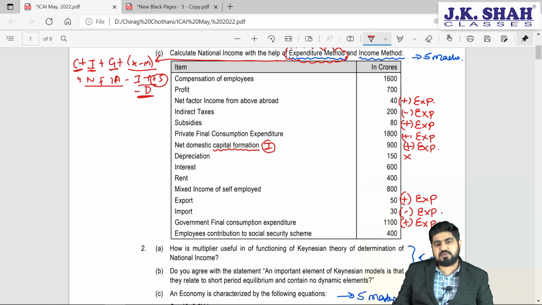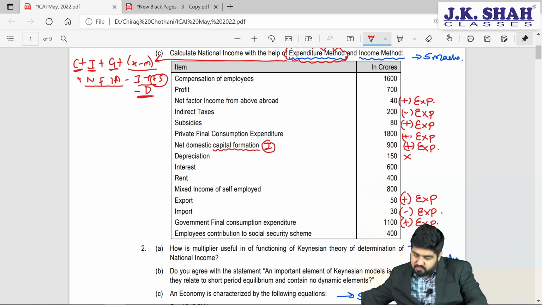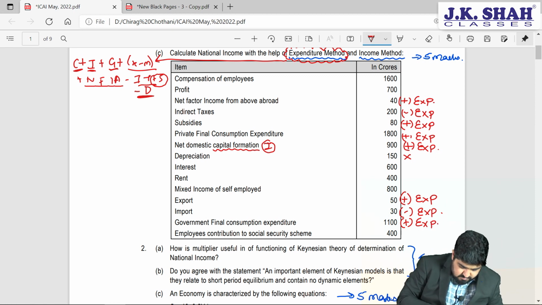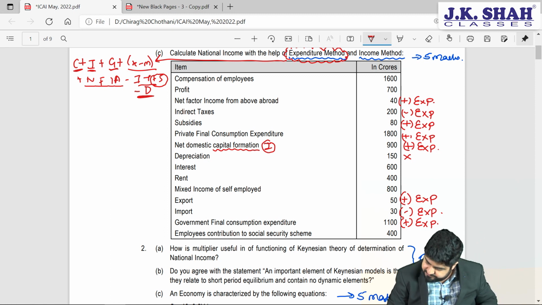I am very sure you must have seen this and calculated the amount that we are getting here. So it will be 40 plus 20, 200, no, 40. Just 1 minute, I'll open my calculator.